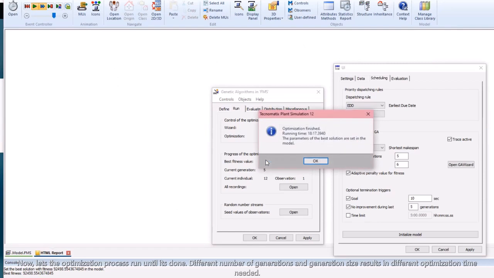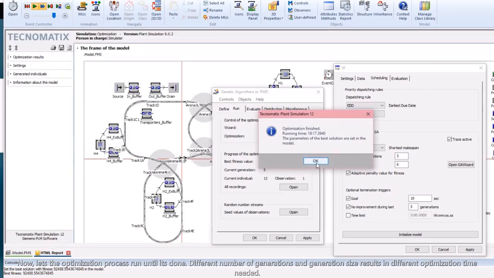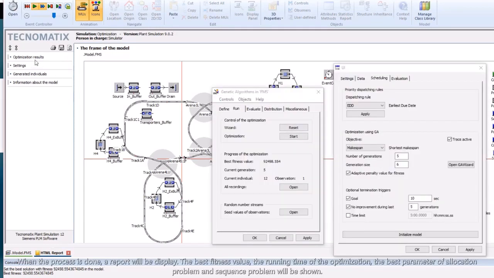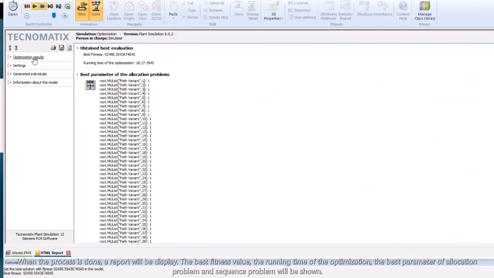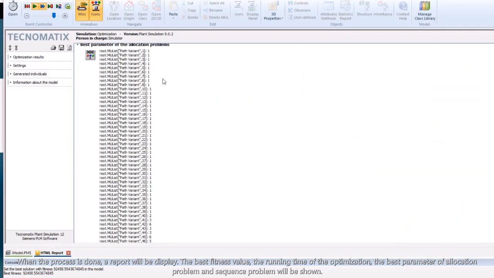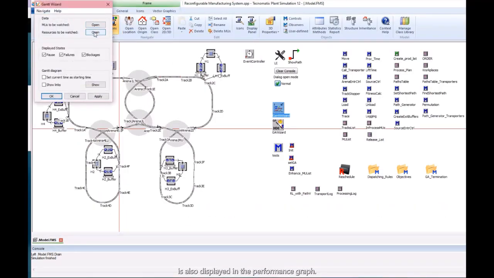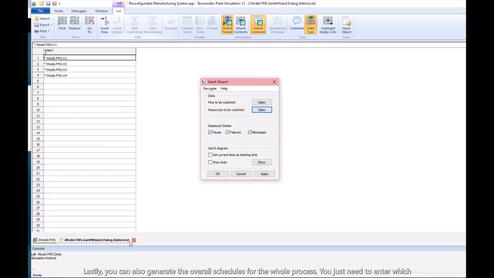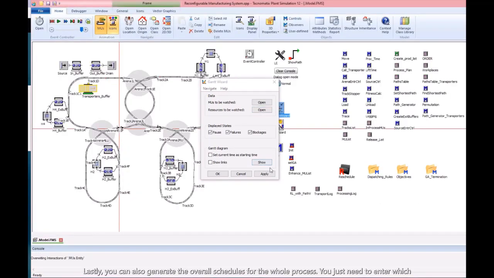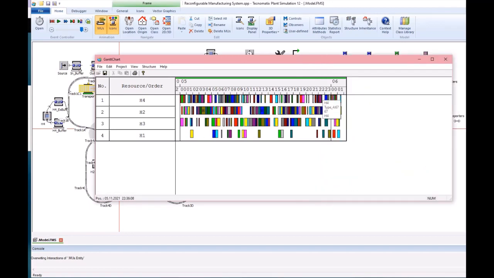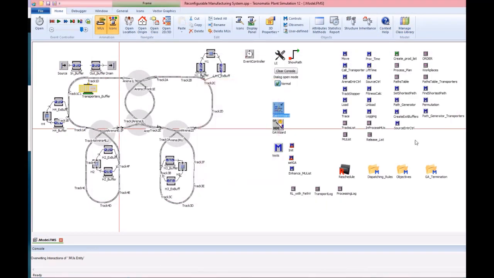Now, let's let the optimization process run until it's done. Different numbers of generations and generation sizes result in different optimization times needed. When the process is done, a report will be displayed. The best fitness value, the running time of the optimization, and the best parameters of the allocation problem and sequence problem will be shown. The best fitness value is also displayed in the performance graph. Lastly, you can also generate the overall schedules for the whole process. You just need to enter which parts or machines you would need to consider inside the schedule. That's all for the demonstration of the Tecnomatix Plant Simulation model.